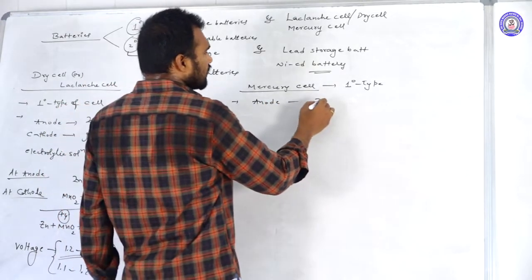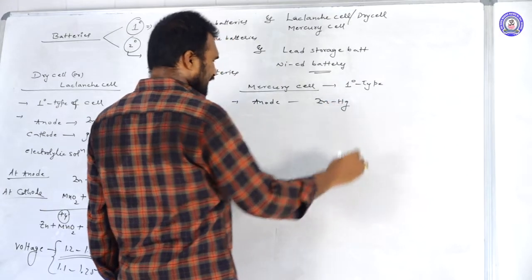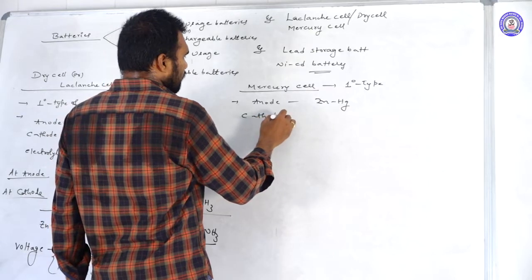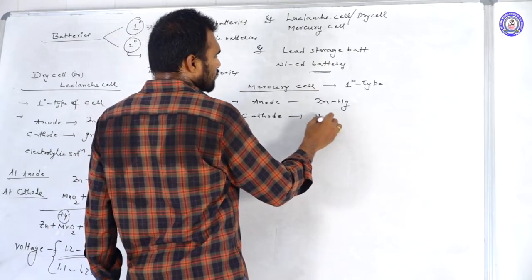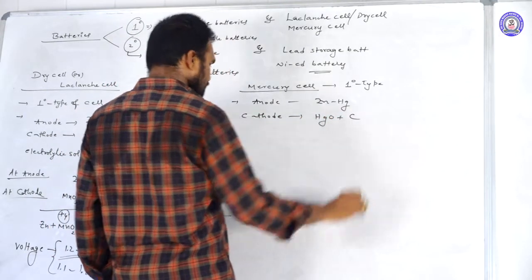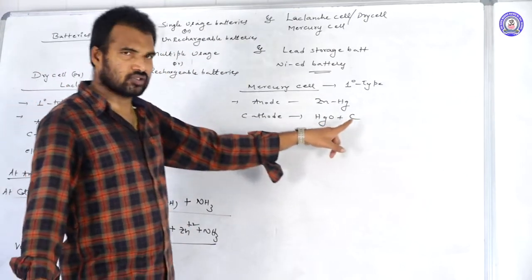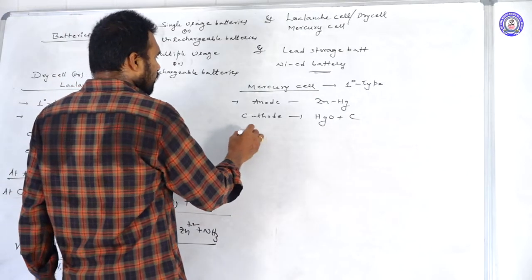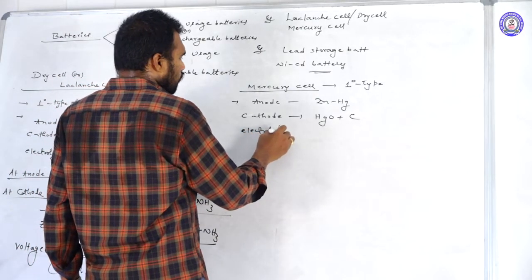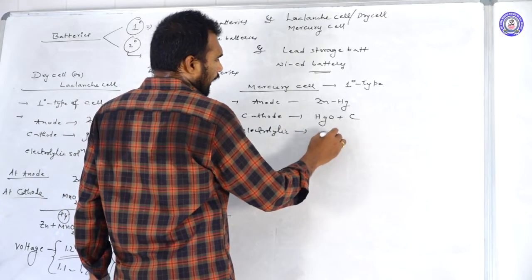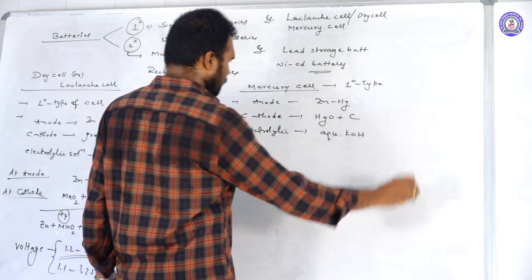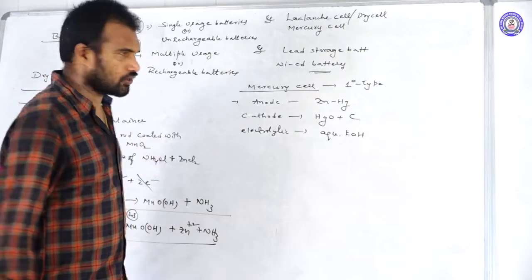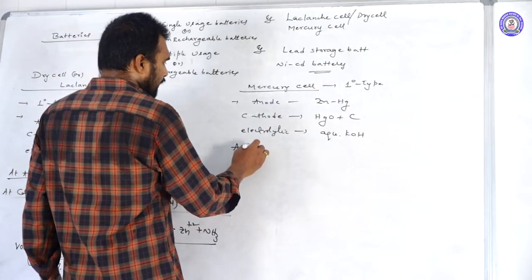The anode is zinc amalgam, Zn-Hg. Next, the cathode: here the cathode is mercuric oxide plus carbon, meaning graphite rods coated with mercuric oxide. What is the electrolytic solution here? Aqueous KOH solution will act as the electrolytic solution.